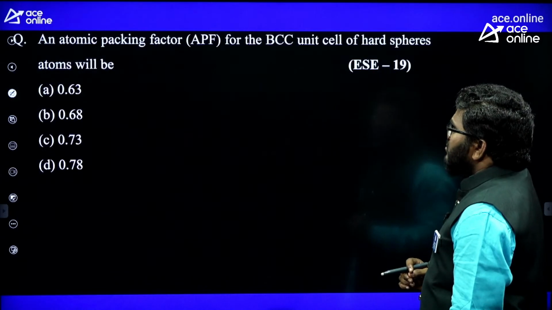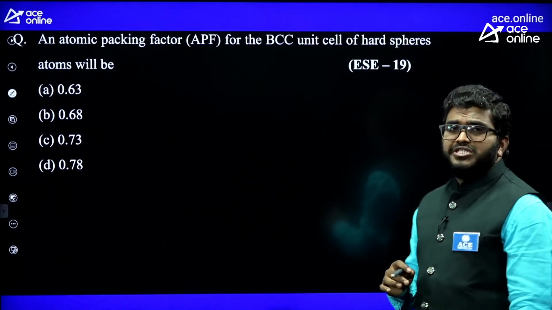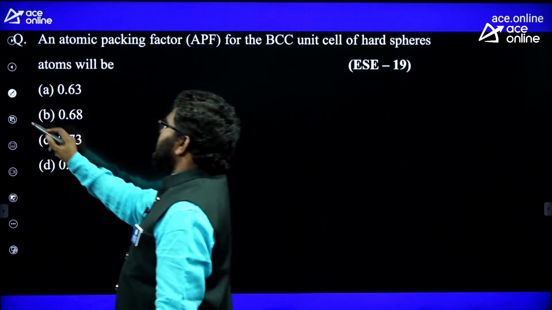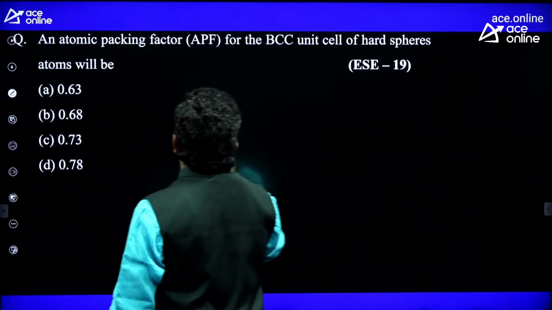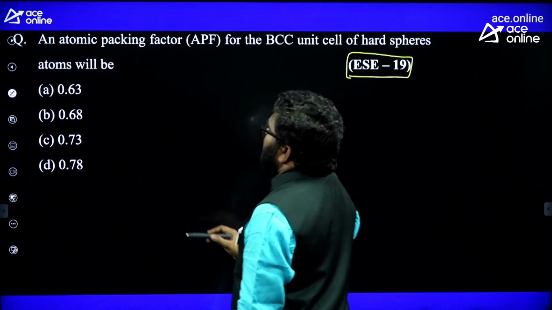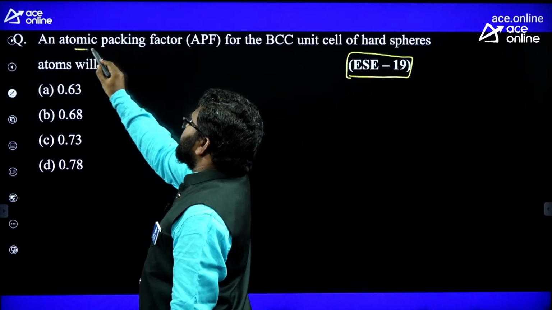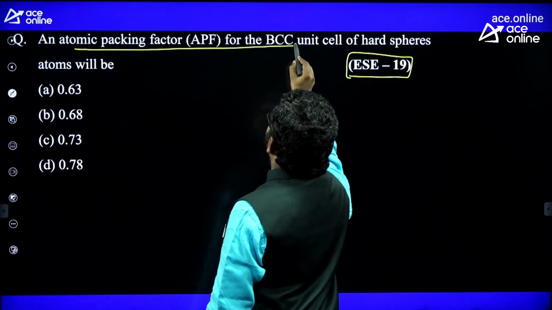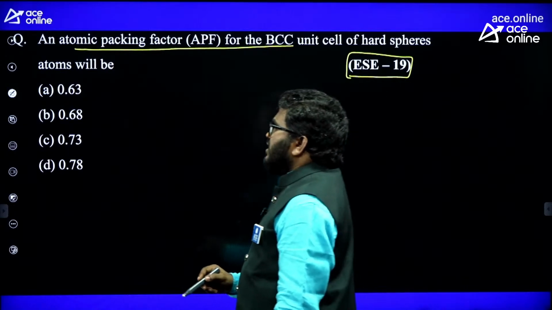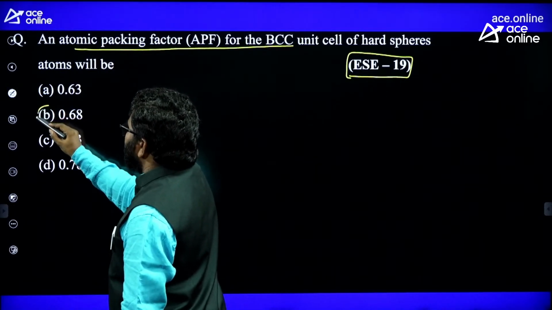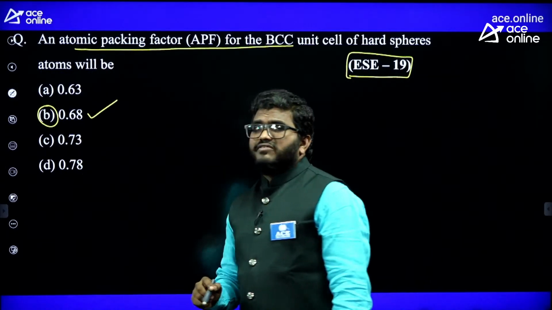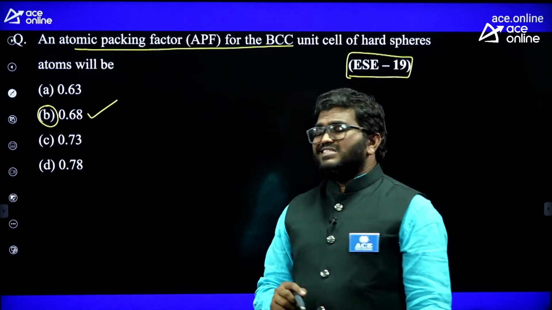Right. Now, see here, there is one question in ESE 2019 from the first unit. That is the atomic packing factor. The atomic packing factor for BCC is 0.68.